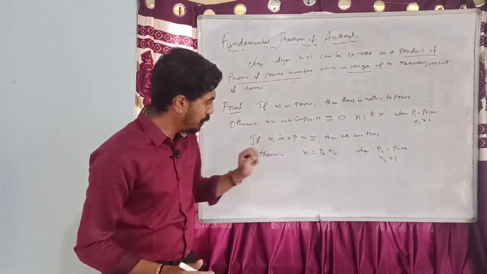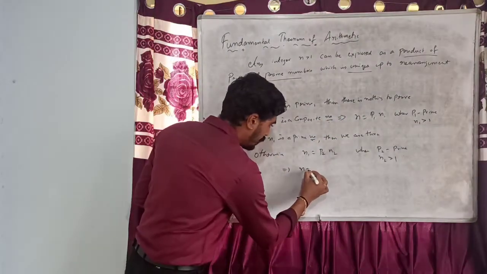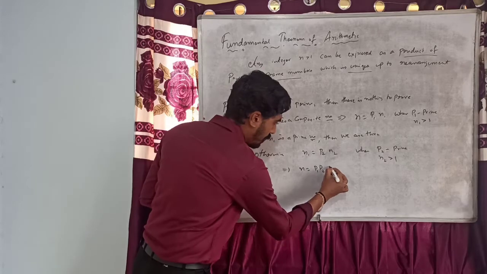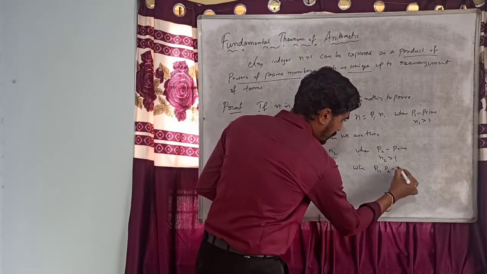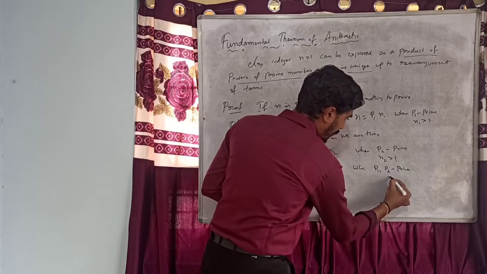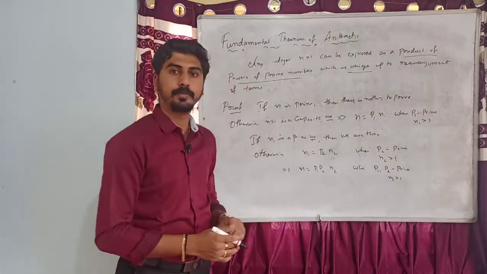If I combine these two, I get here n is equal to p1 p2 into n2, where p1 and p2 are prime numbers and n2 is greater than 1.